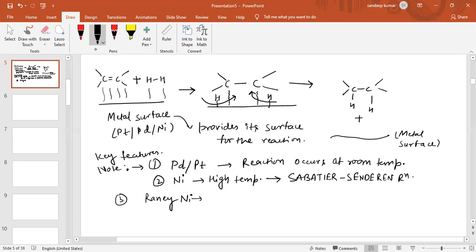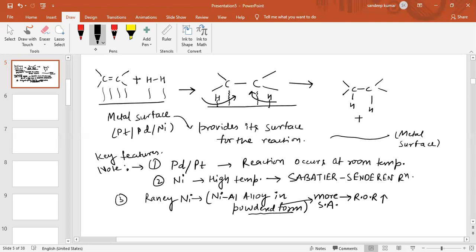What is Raney nickel? Raney nickel is basically a nickel aluminium alloy in powdered form. If we use powdered form, it means more surface area of the catalyst, and more surface area means more rate of reaction. So more surface area means the rate of reaction increases.